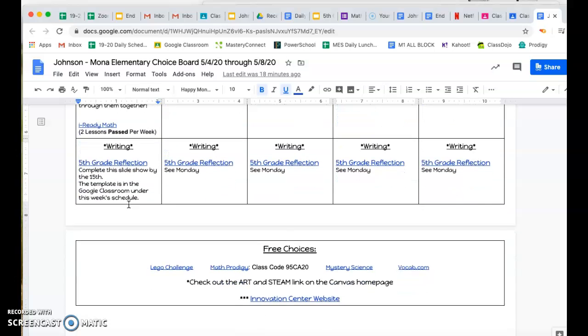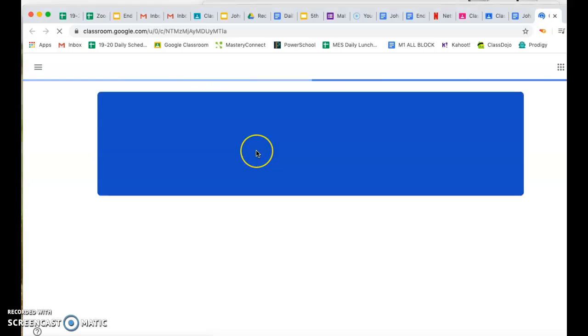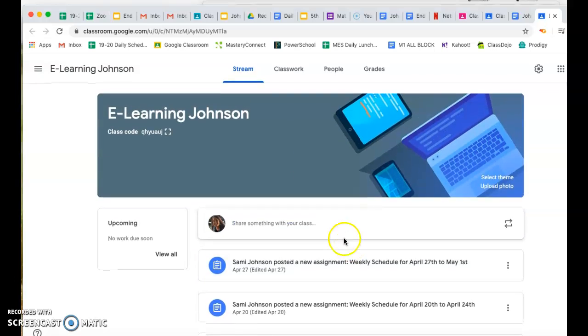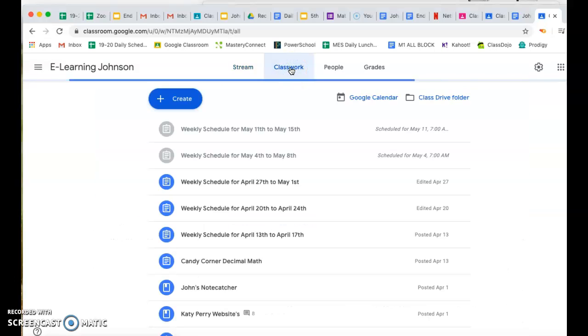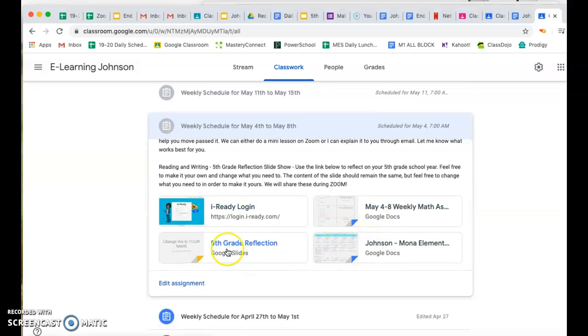Now writing, we're going to change things up. You've been working on your influential person. I think I have most of yours back. Make sure you submit those. But this 5th grade reflection, this is going to be a Google slide. So when you click on that, it's going to take you to the Google Classroom. And then it's going to take you to the schedule, to the weekly schedule. And on your weekly schedule, again, it's right here, 5th grade reflections. You're going to click on that.